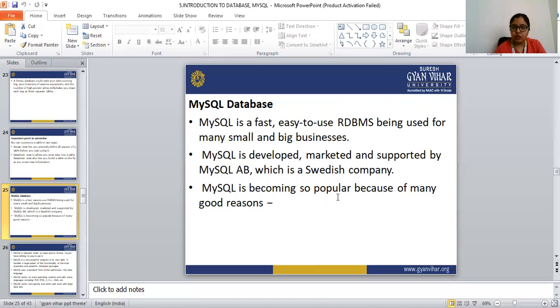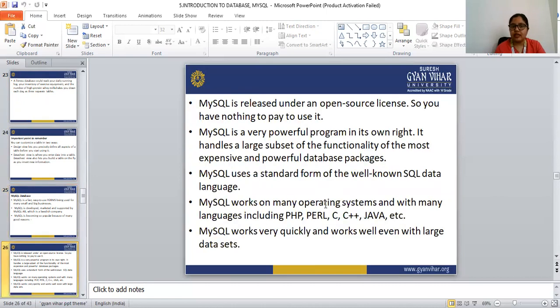MySQL is becoming so popular because of many good reasons. The first good reason for its popularity is that MySQL is released under an open source license, so you have nothing to pay for using it. MySQL is free.